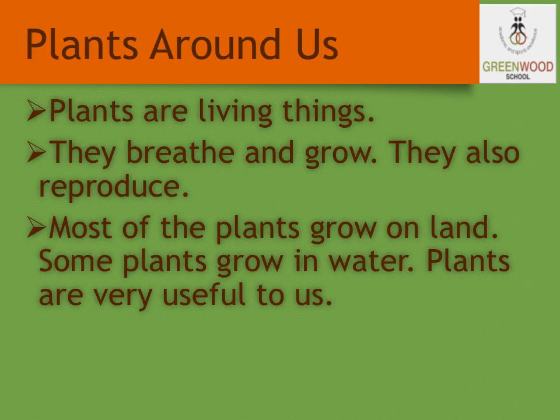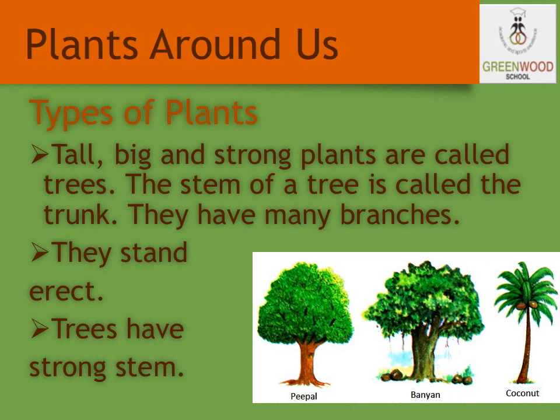Now let us study about the types of plants. So the plants may be small, big, some may grow in water, some in the desert, etc. You all have studied about the plant and its types. So what are the different types of plants? They are trees, shrubs, herbs, climbers and creepers.